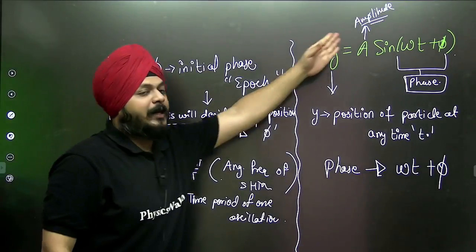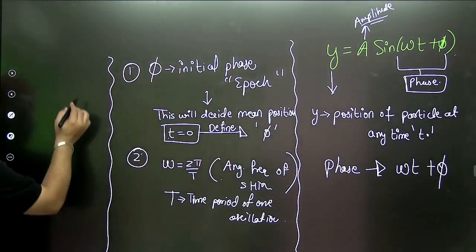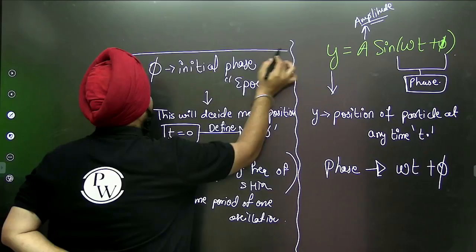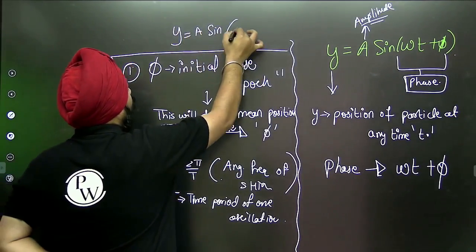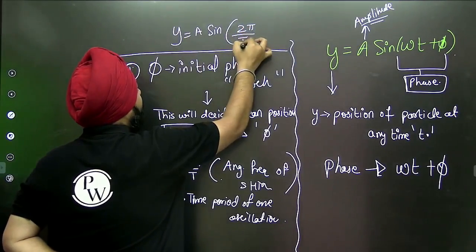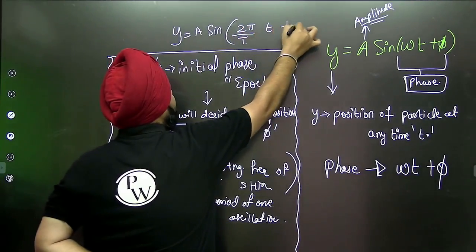If I want to represent this, y is equal to A sine of 2 pi by capital T into small t plus phi.